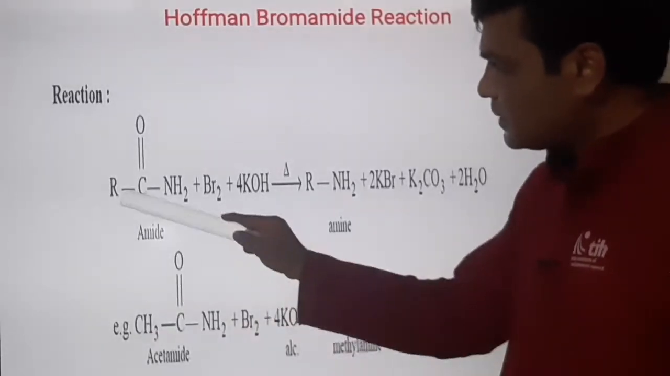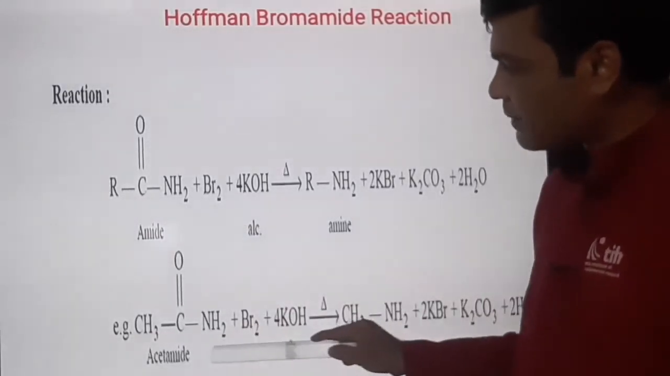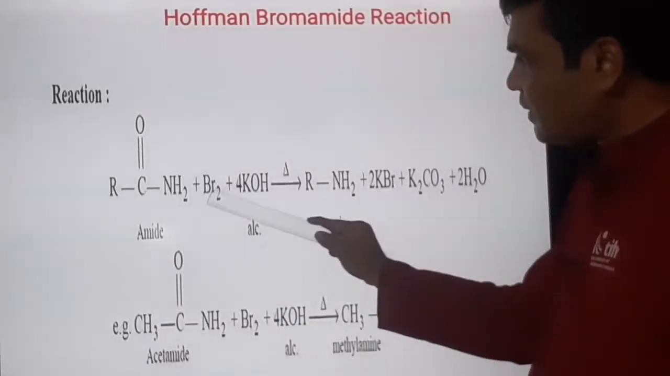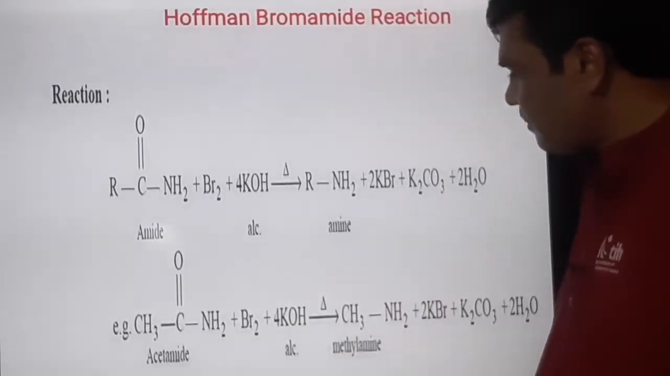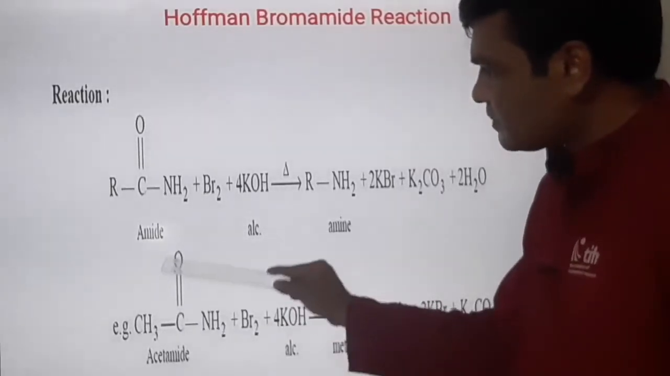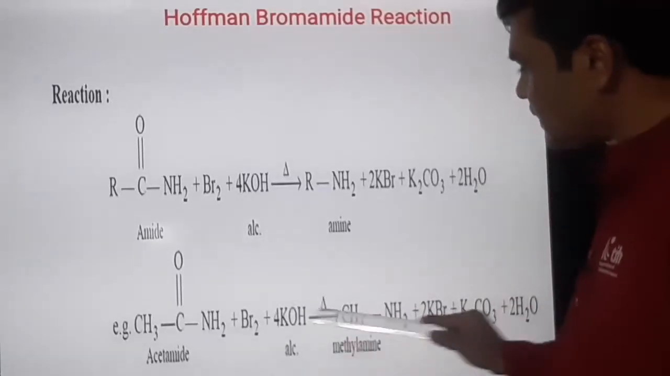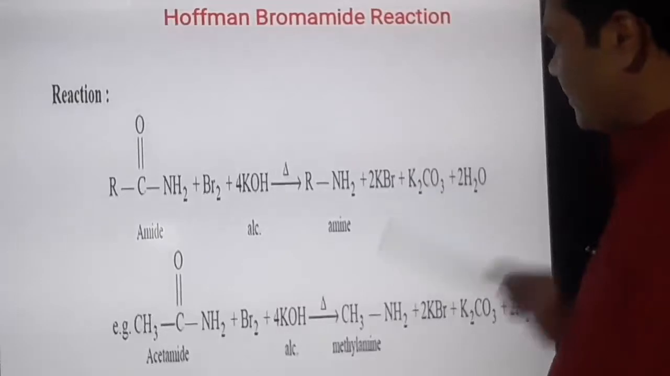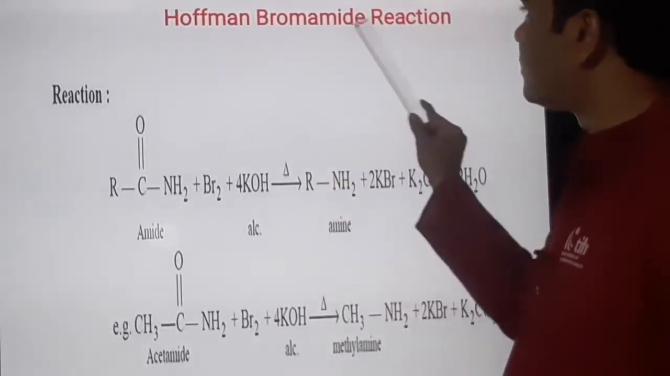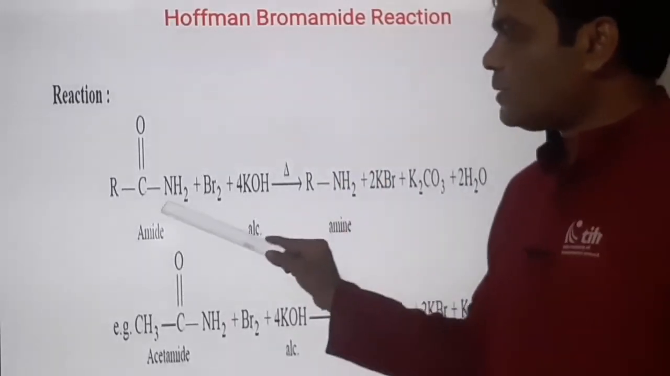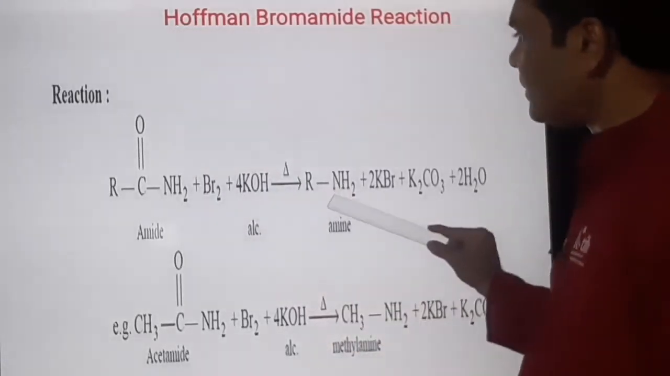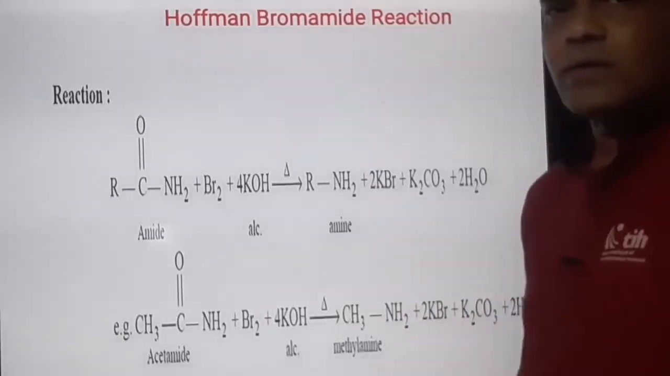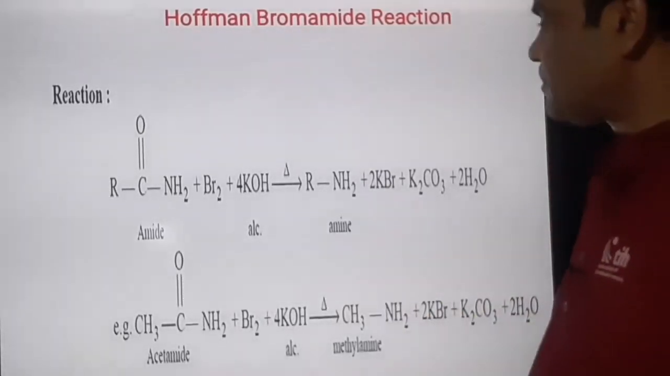Now a specific example: acetamide, CH3 C double bond O NH2 is acetamide. On treatment with bromine in alkaline media, decarbonylation takes place and we get CH3NH2, that is methanamine or methylamine, and the byproducts are these. So this is the Hofmann-bromamide reaction. What is the Hofmann-bromamide reaction? Conversion of amide to amine on treatment with bromine in alkaline media.